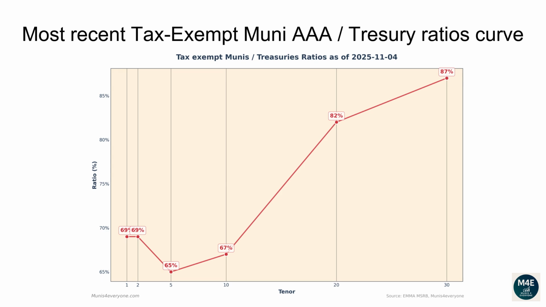The current one-year ratio is 69%. The 2 years ratio is 69%. The 5 years ratio is 65%. The 10 years ratio is 67%. The 20 years ratio is 82%. The 30 years ratio is 87%.